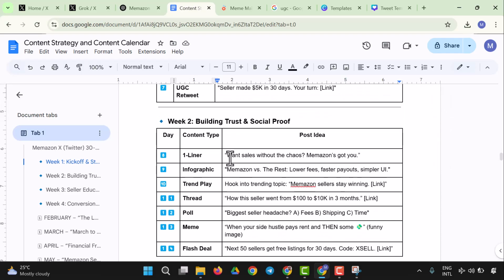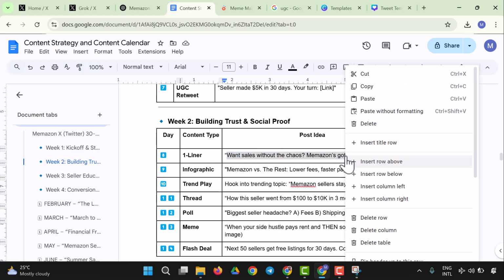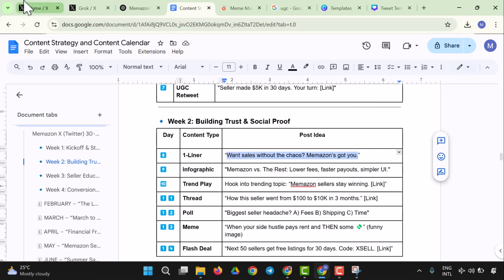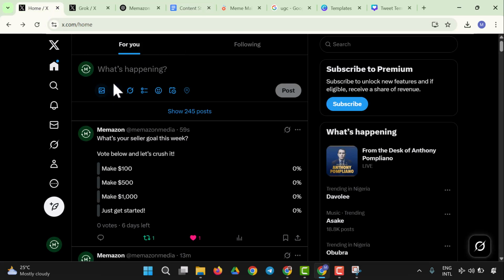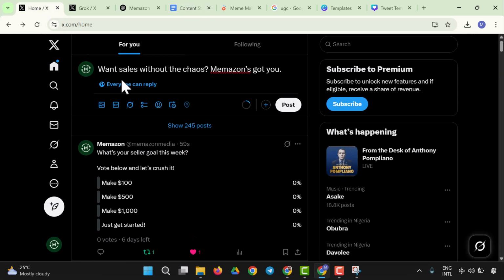What's to sell? Okay, so let's do something like this. Let me copy this. Let me copy one of these one liners. So you could see this is a content type. We have infographic, we have thread, we have poll. So you could create a thread as well. So I could say one sales without the chaos, my song got you.